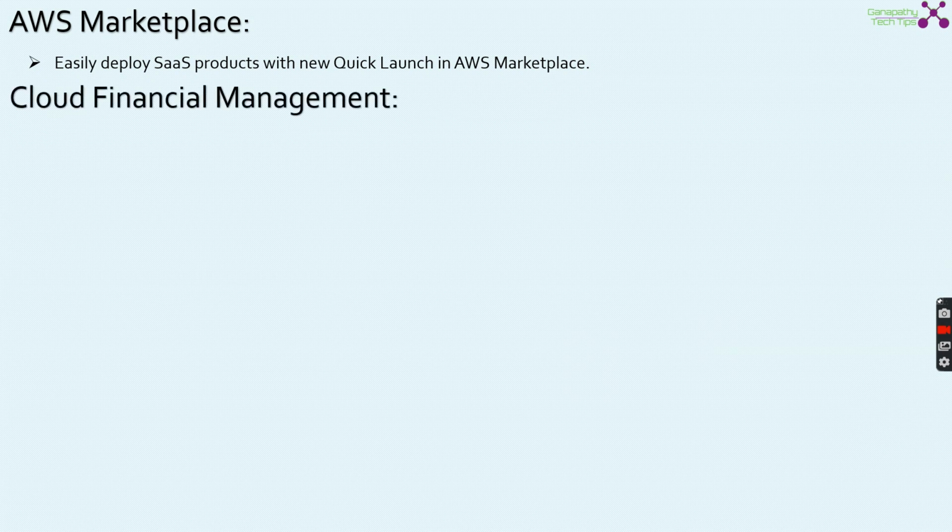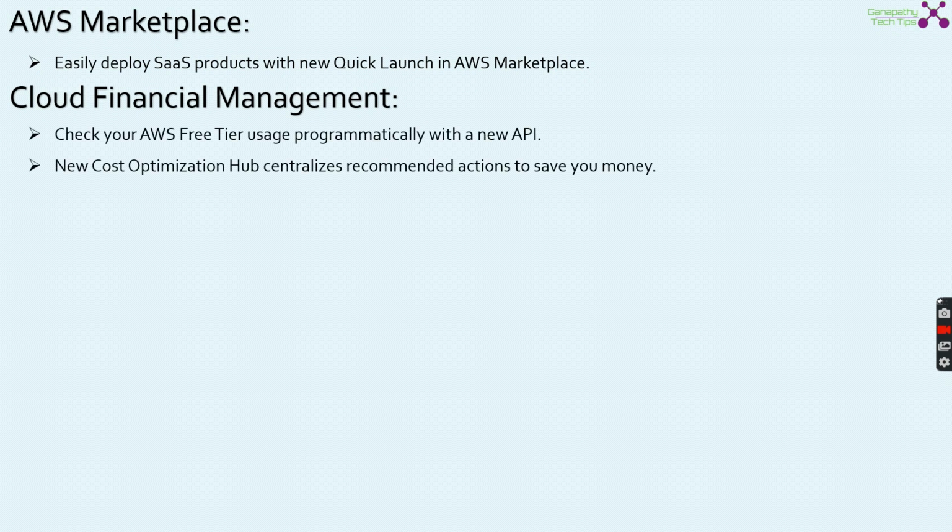With respect to cloud FinOps or financial management, now we can check the AWS Free Tier usage programmatically using the new API. There is a new service called Cost Optimization Hub, which centralizes the recommended options to save your money.